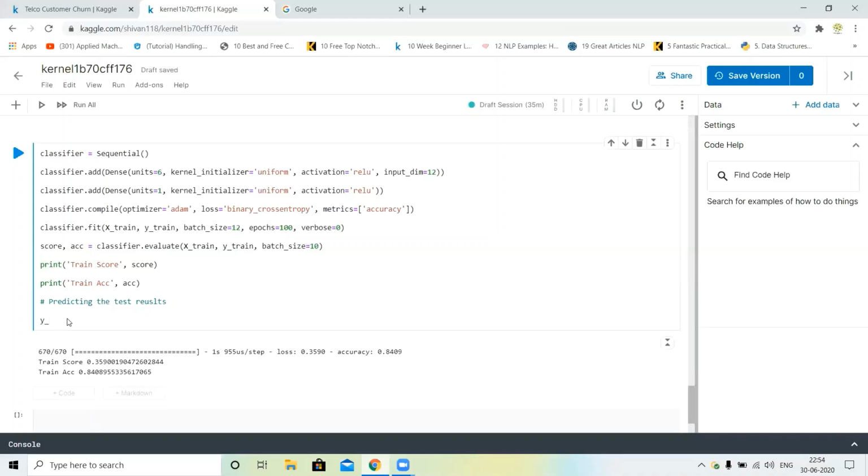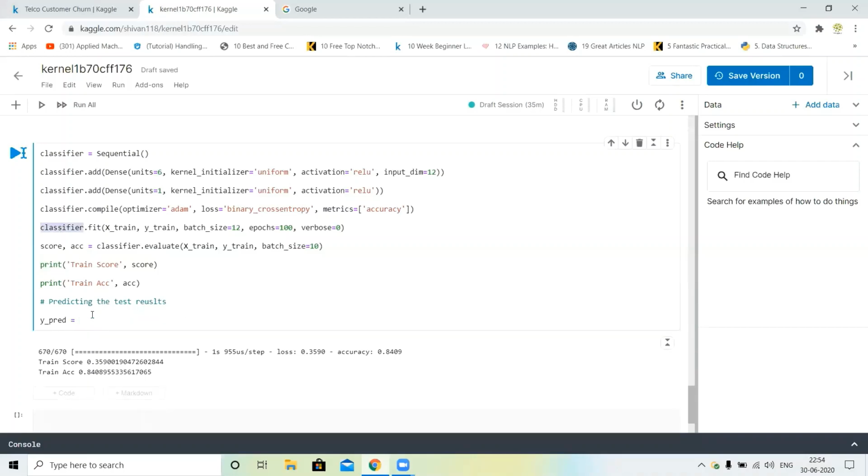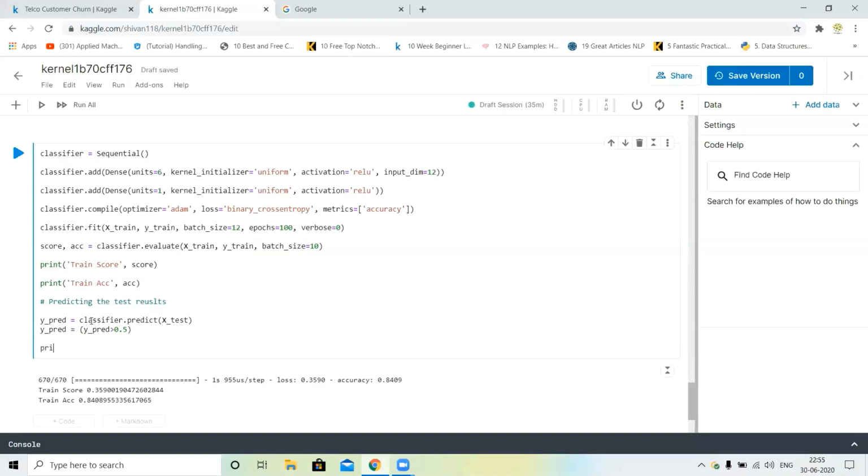So ypred is equal to my classifier dot predict x test, and ypred is equal to ypred greater than 0.5. Next, I print a star multiplied by 20.